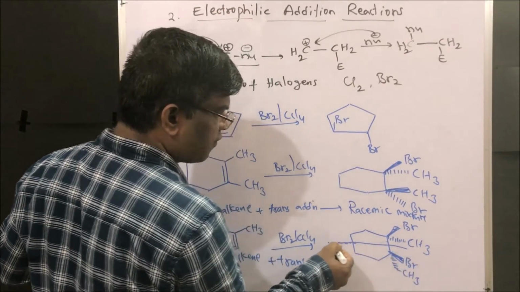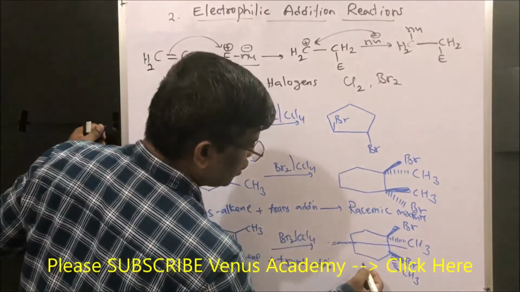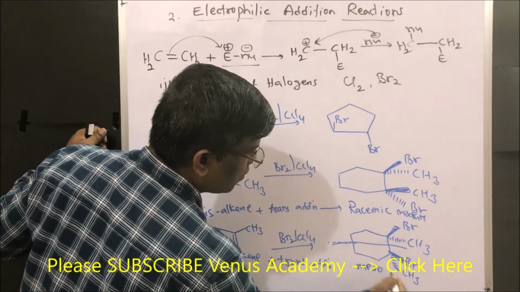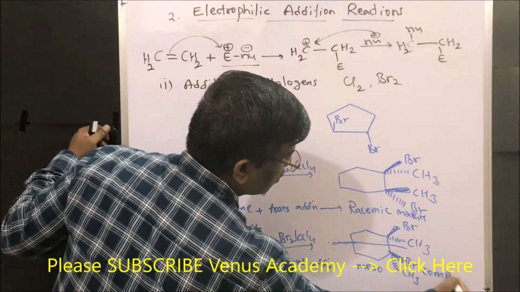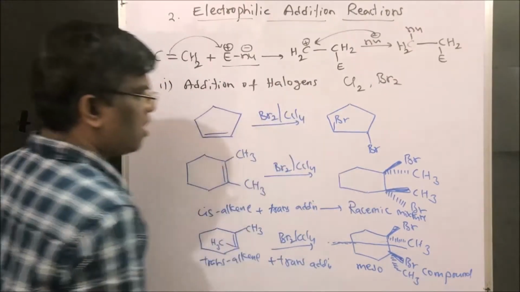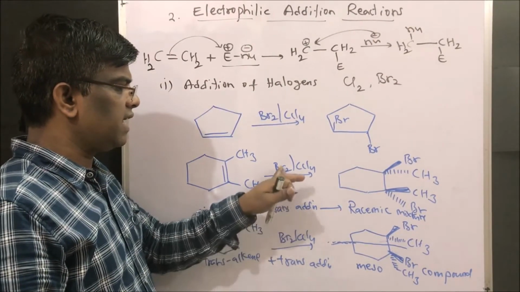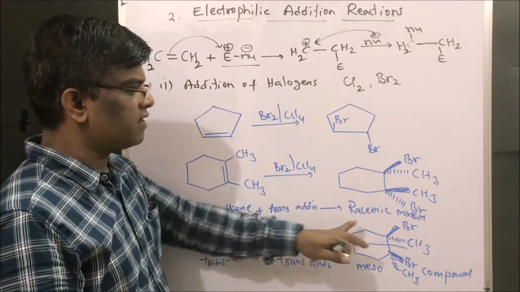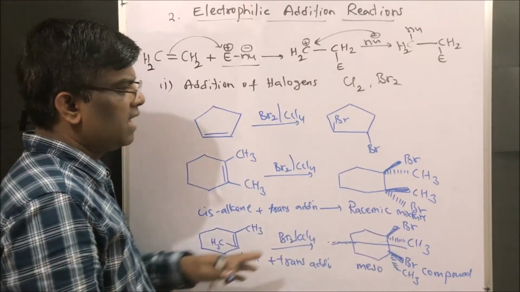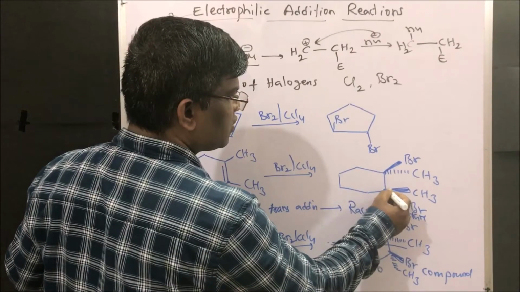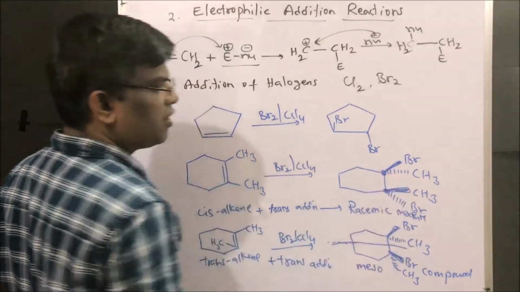Because of the presence of a plane of symmetry, it is going to be a meso compound. So this is a very important concept. Cis alkenes in the presence of trans addition reagents like bromine in CCl4 give a racemic mixture, right? Racemic mixture. This is a stereocenter. This is also a stereocenter.